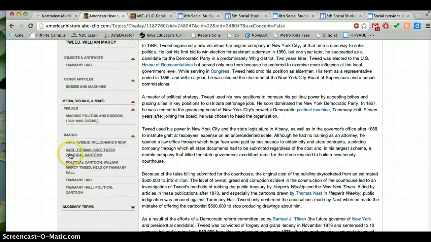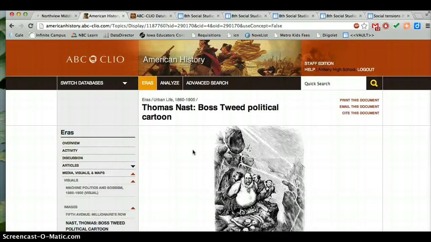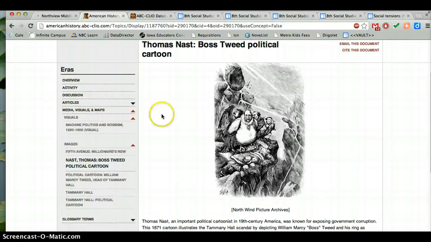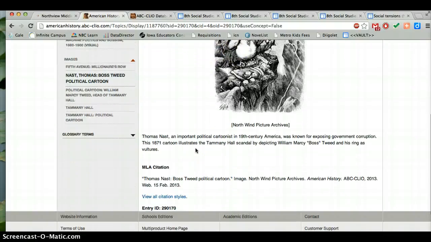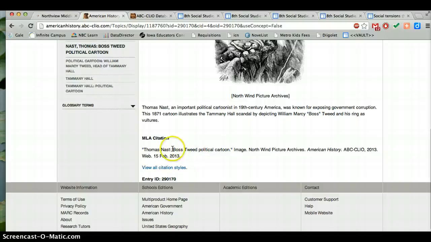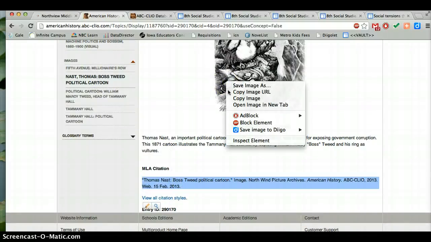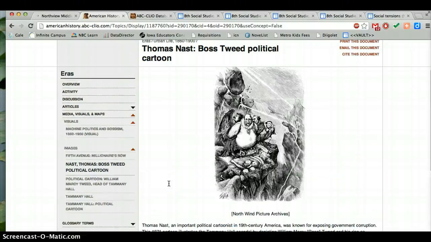So for example, with the political cartoons there, you will get a little description of them, but if you've read some background from the articles, you're going to understand the symbolism and the message of these political cartoons a little bit better. And again, the citation is right there. So if you copy and paste this image and want to use it for your brochure at some point, then you've got the citation right there for you.